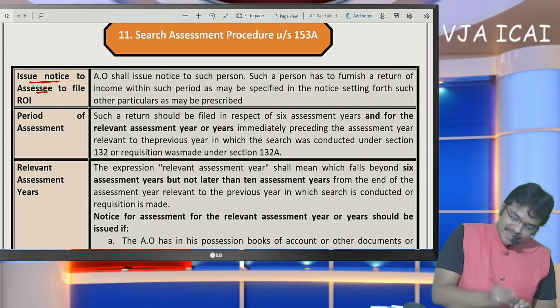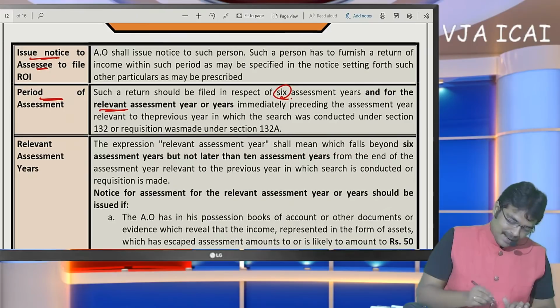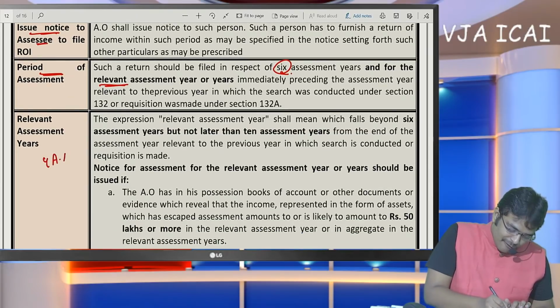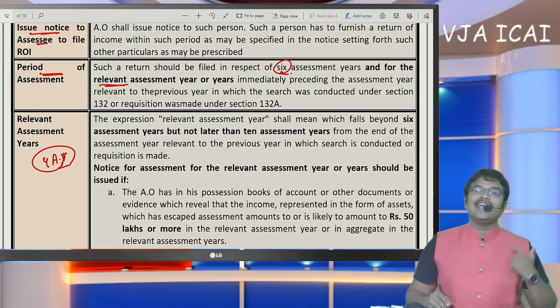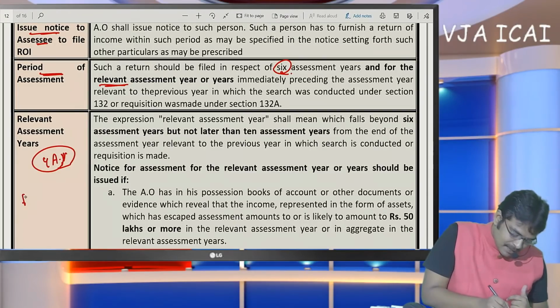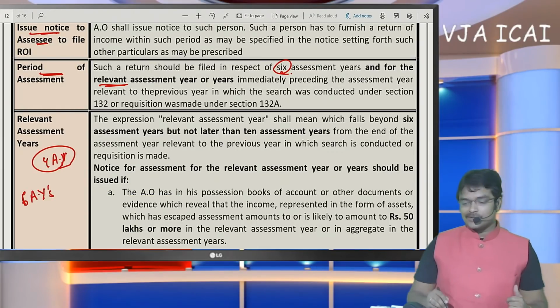First, notice to be given to the SSE. Period of assessment: 6 years plus relevant assessment years. That means 4 assessment years back also they can go. When can they go back 4 years? Actually, the last 6 years' returns should be filed again now, disclosing such undisclosed incomes also.